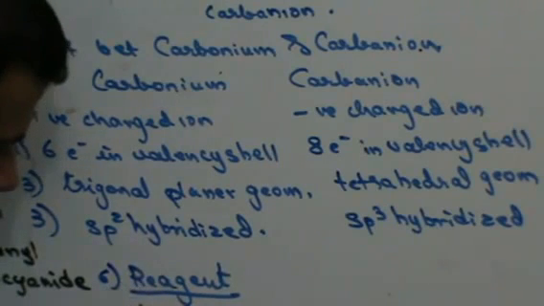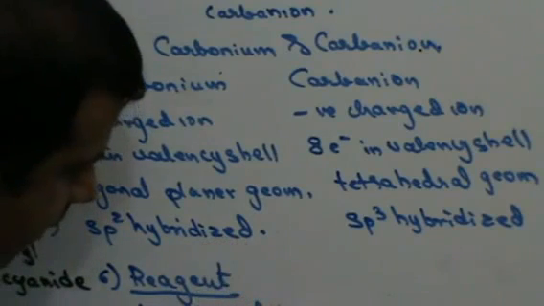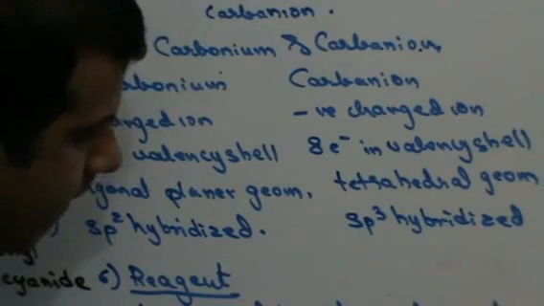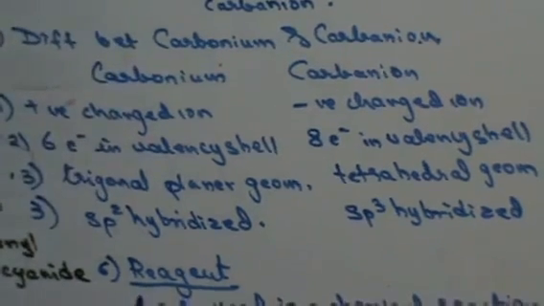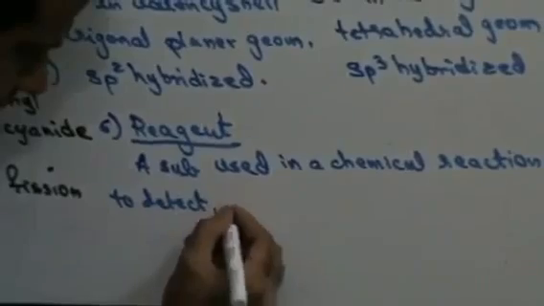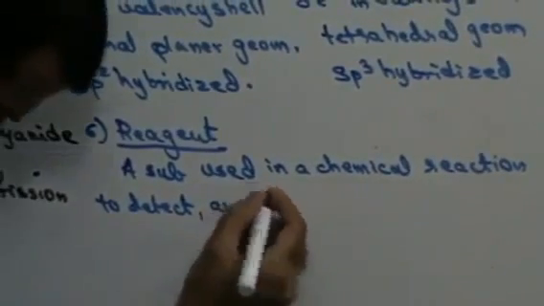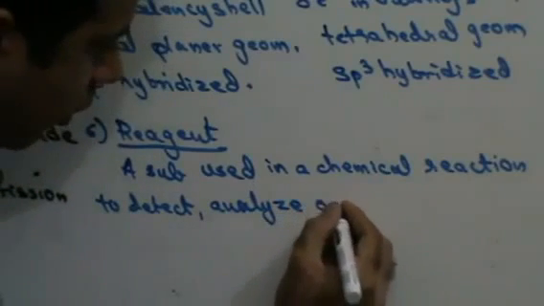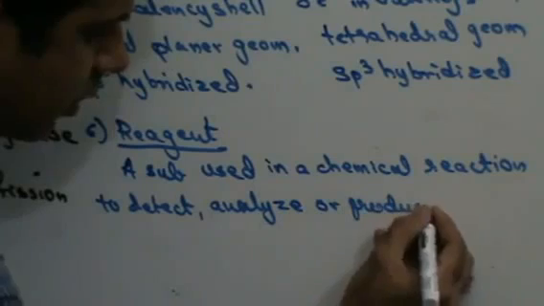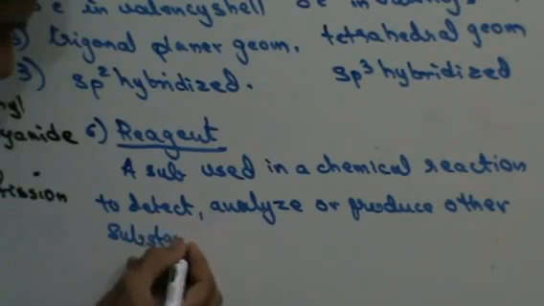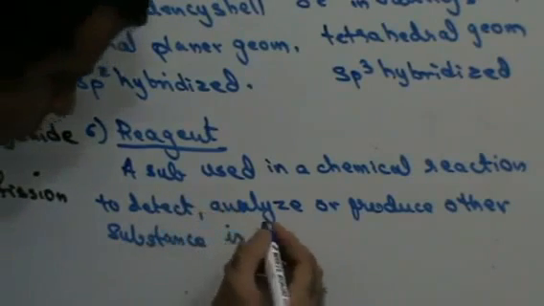A substance used in a chemical reaction to detect, analyze or produce another substance is known as a reagent.